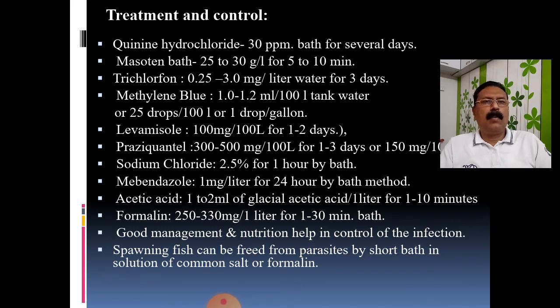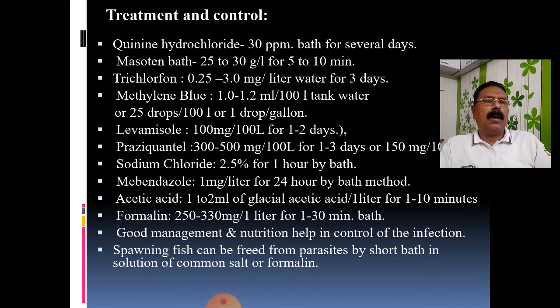Methylene blue is used at 0.1 to 1.2 ml per 100 ml in the water tank, as well as levamisole, at a concentration of 100 mg per 100 liters for 1 to 2 days, and acetic acid, and a number of other chemicals. We can use these for control and cure of fish diseases such as Dactylogyrus.